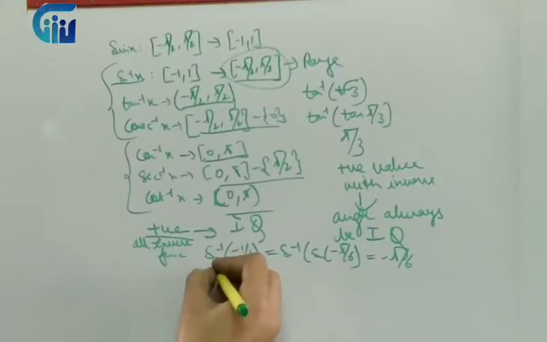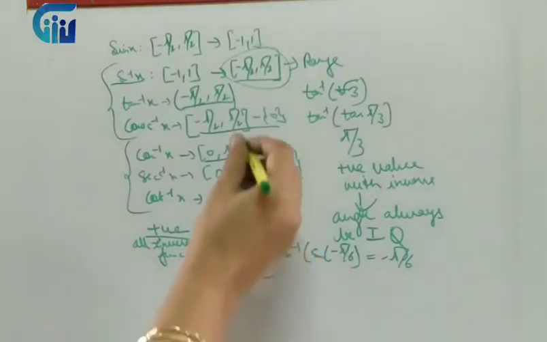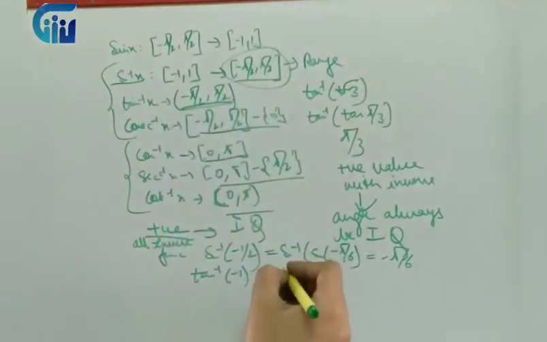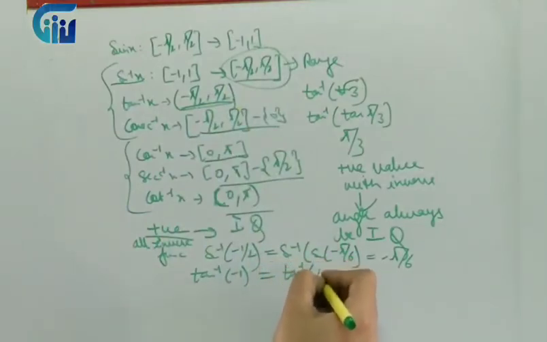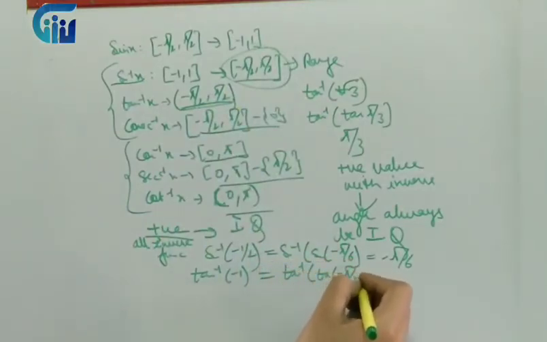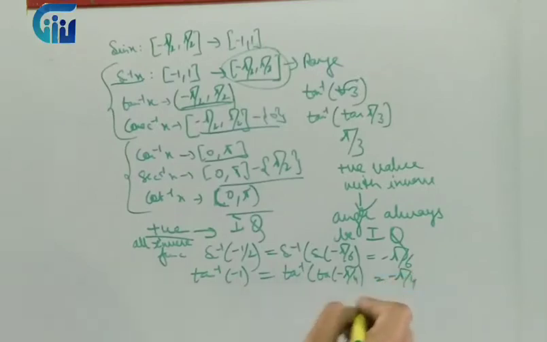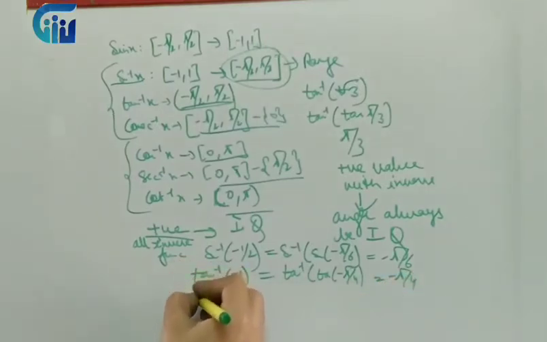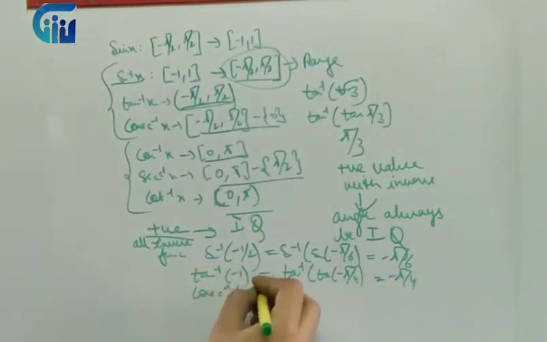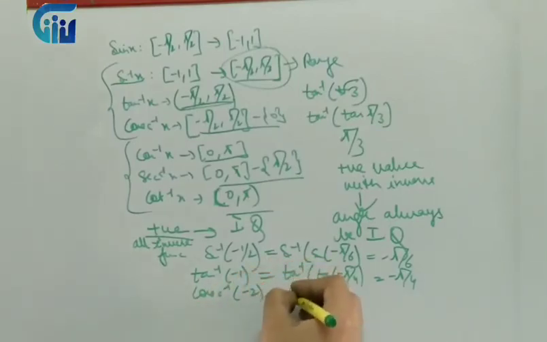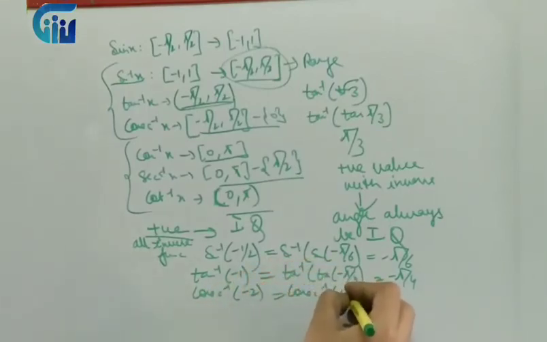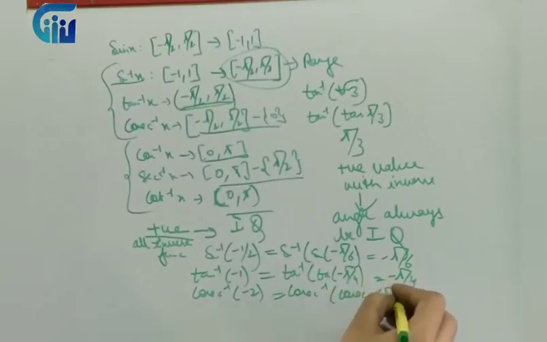Similarly, if it is tan inverse of minus 1, we know tan includes the negative angles. So it will be tan inverse of tan of minus pi by 4, and it will be minus pi by 4, right? Similarly, if it is cosec inverse of minus 2, then also this can be written as cosec inverse of cosec of minus pi by 6, it will become minus pi by 6.